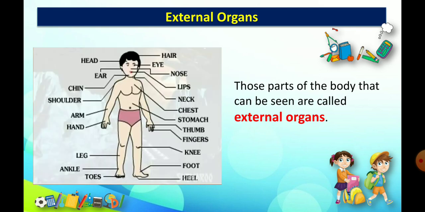External organs. What are the external organs? So let's discuss. Those parts of the body that can be seen are called external organs, like head, ear, eyes, hair, legs, nose, hand, etc.